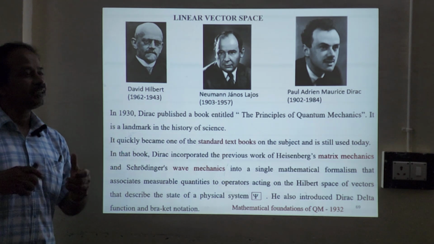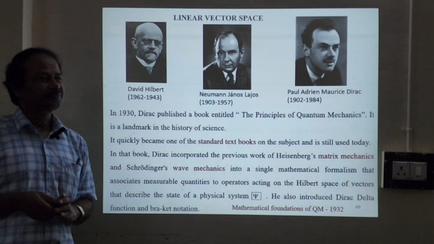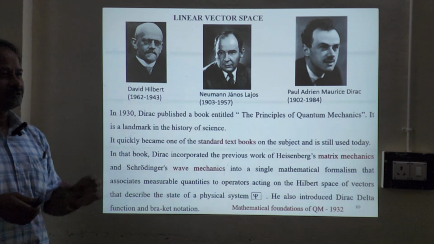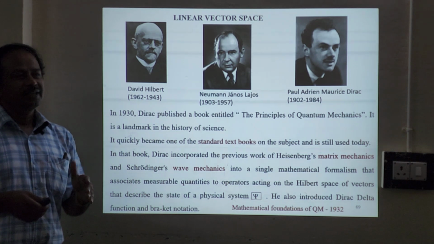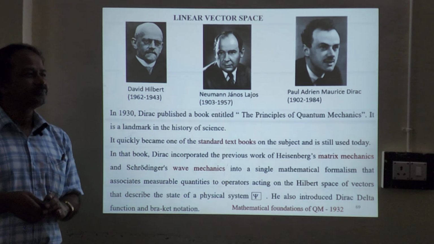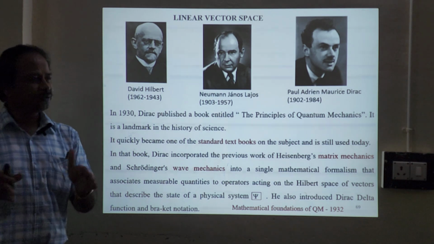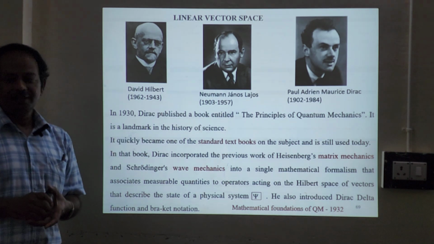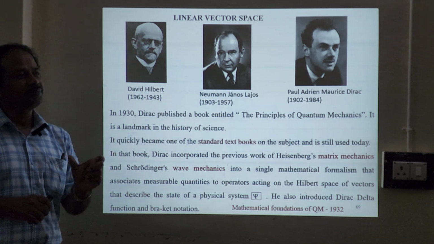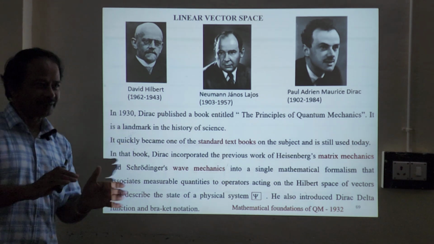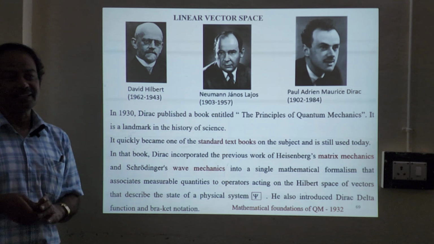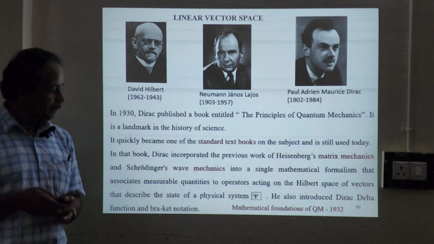Okay, so what is the meaning of linear? The operation. We are going to have some operations here. These operations will be done linearly. That is, if one state transforms to another state, this transformation will be nothing but a linear transformation. The transformation will be linear. So that's why it is termed linear vector space.